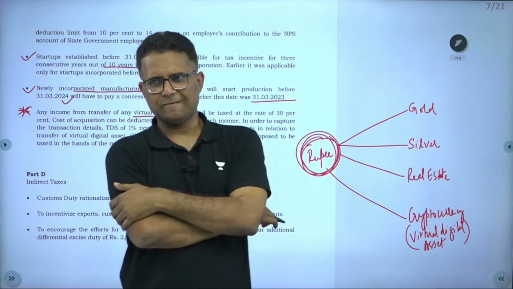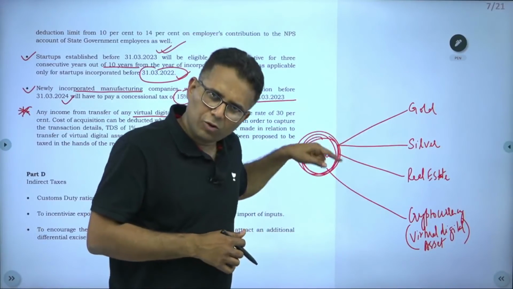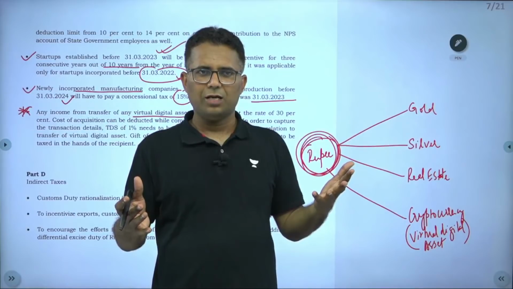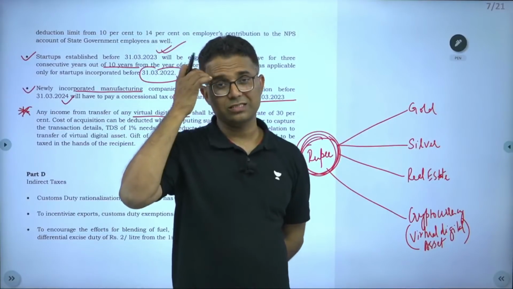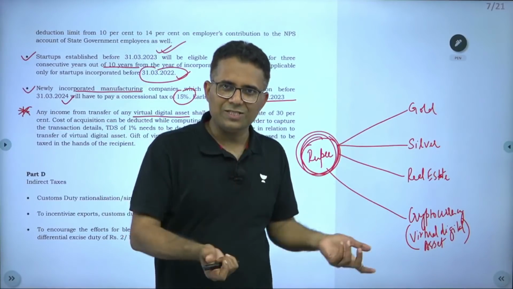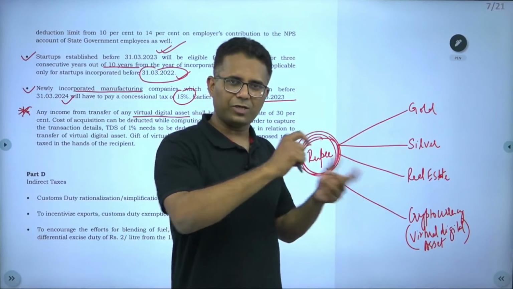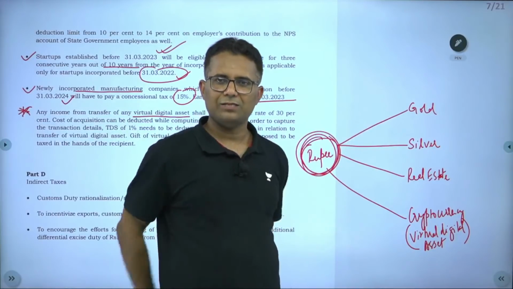So there were suggestions and crypto guys were concerned. Now when the government introduced the tax, they got excited that the government legalized cryptocurrencies, crypto assets. Because once the government introduces tax, I am selling Bitcoins and I am paying tax, that means that activity is legal.